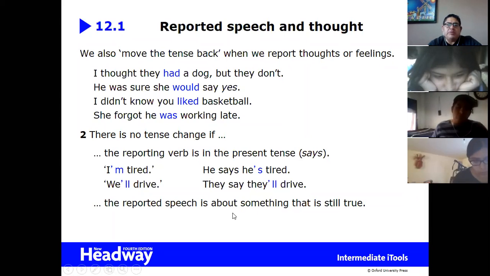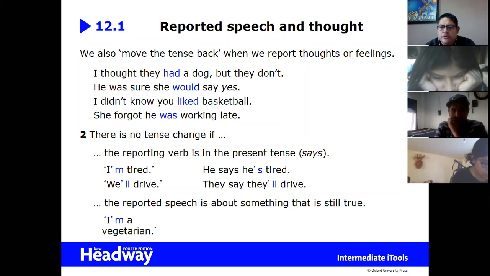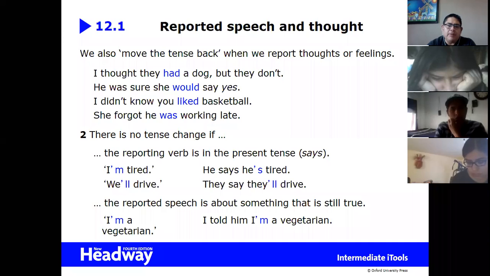Also, with reported speech, when something is still true, we don't have to change it. For example, I am a vegetarian. Do you think that tomorrow that would change? If somebody's a vegetarian, does it change? It's part of their life, right? So we say, I told him I am a vegetarian. Notice, this is told in the past, but he's still vegetarian and he might die being vegetarian. So these are things that are still true. Okay? Is that clear?